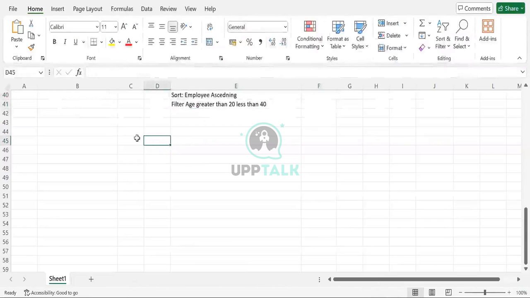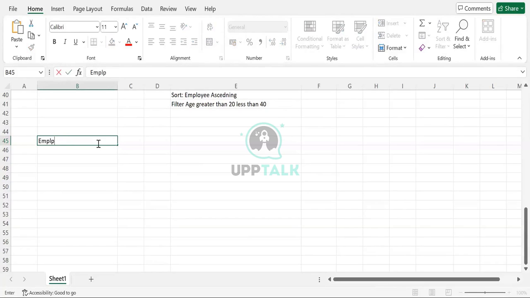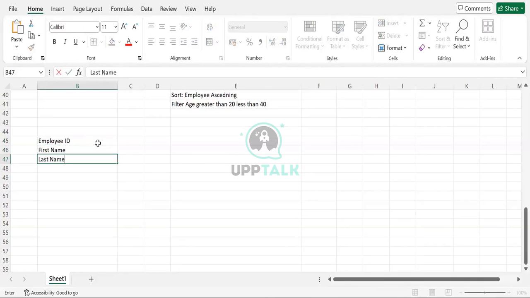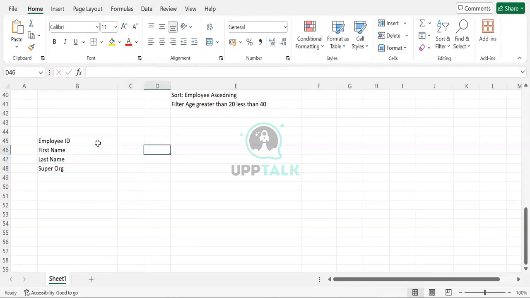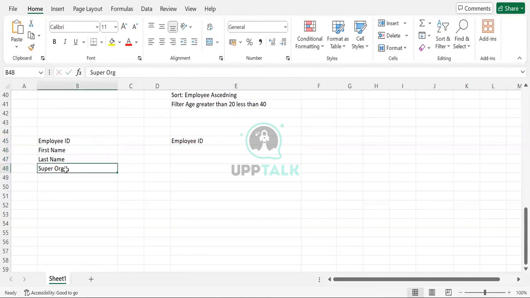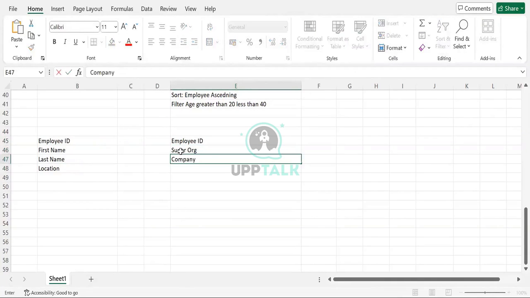Let's say there are two reports basically. One is employee, then first name, last name, and supervisory organization. And there's another dataset which has employee. Let's remove the supervisory organization here and mention location. Let's say here it is mentioned as support company. Then country we can mention here. We got this one.